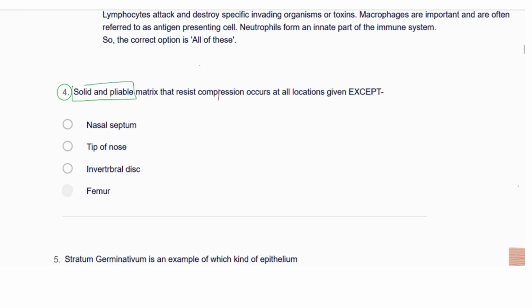Solid and palpable matrix we have seen in the cartilage. But in the case of the bone we have seen hard and non-pliable, sorry. Okay, that is the function of the bone. So let's see now the question they are asking in this one.